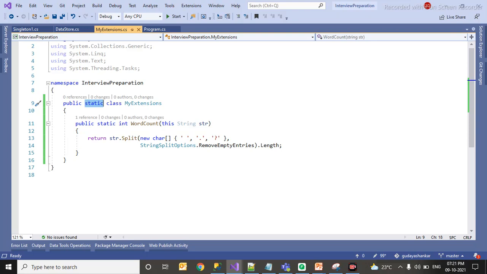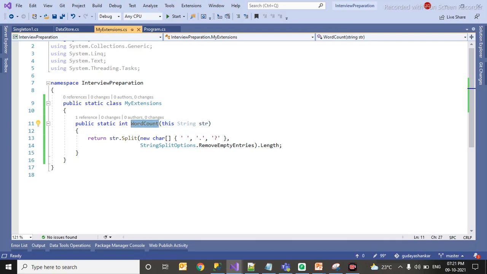It has to be a static class. Then whatever methods are inside it should be static. Those methods are called extension methods. One more important thing is the method parameter has to be with the this keyword.